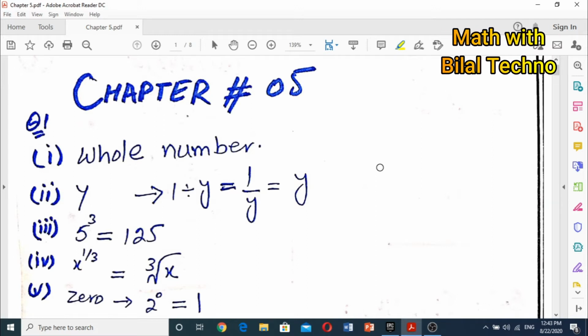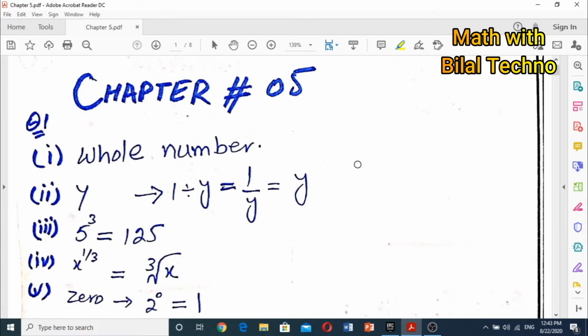In your book, go to page number 63 and you can see the math stamp on the right hand side of the page, which starts with: a radical that can't be reduced to a whole number should always be expressed in the simplest form. From this, we find that a surd is a square root that cannot be reduced to a whole number. Okay, it is clear. Next, the reciprocal of 1 divided by y is.